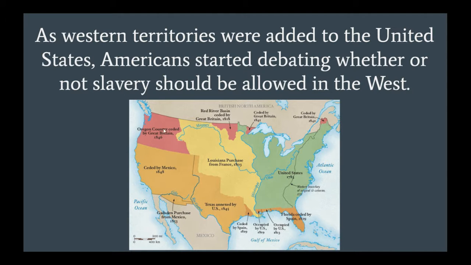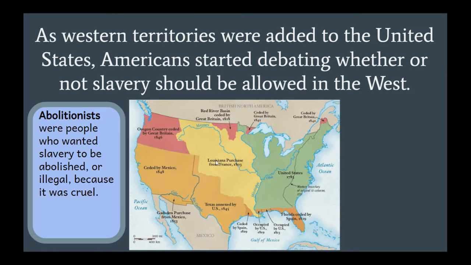Texas we get in 1845 after it's added after being an independent republic. Oregon country up here in the Northwest, we get in 1846 from Great Britain, and Great Britain gets the land north of this territory. And then finally, the California territory is given to us by Mexico in 1848 after we win the Mexican-American War. This land out here in the West is territories, which means it's owned by the United States, but it's not states yet. And this land, again, starts this debate over whether or not slavery should be allowed in the West as we continue to expand our country.